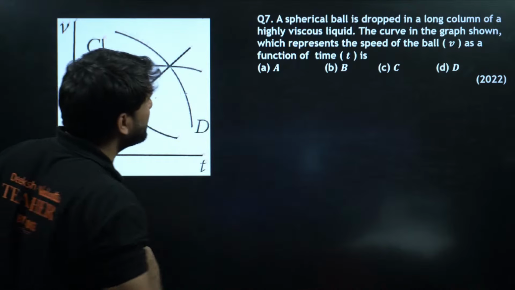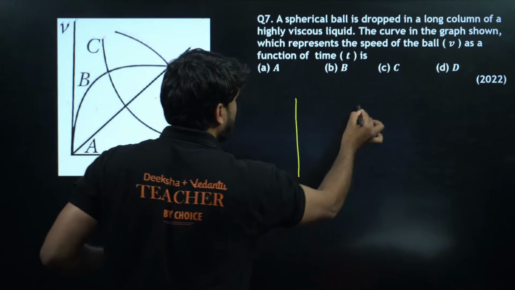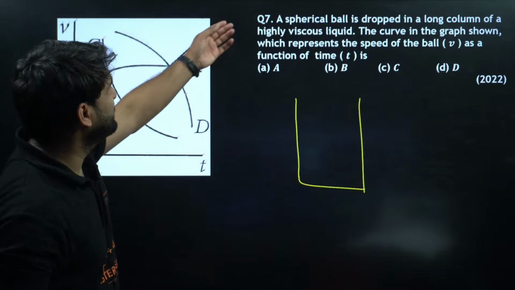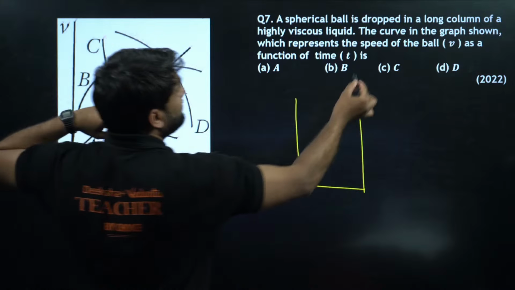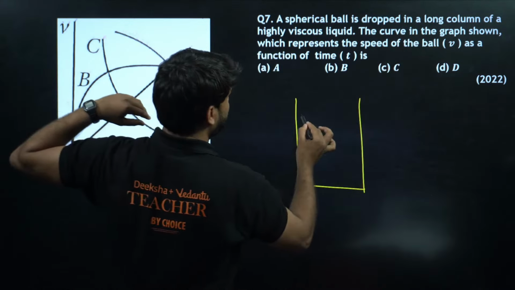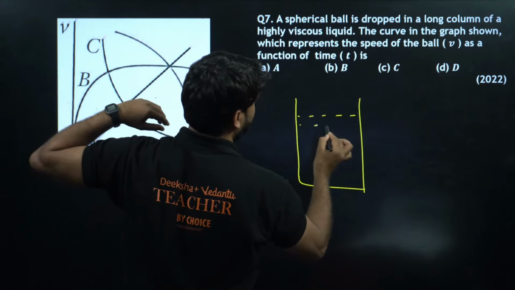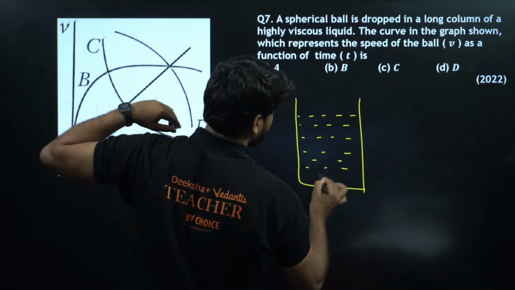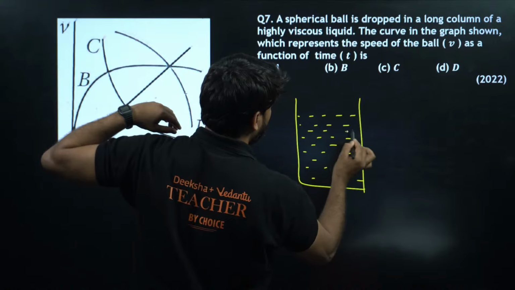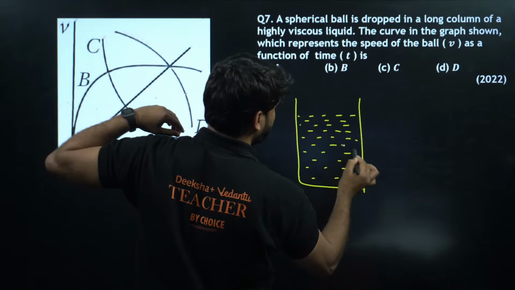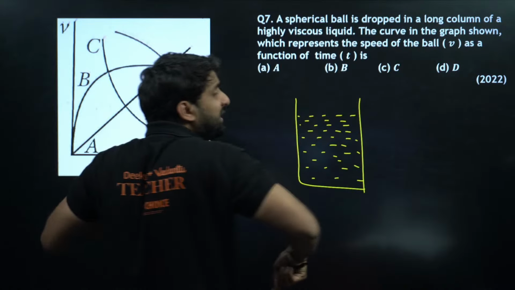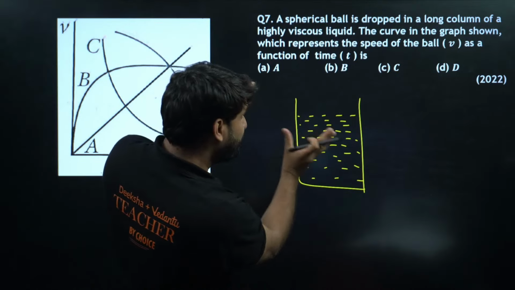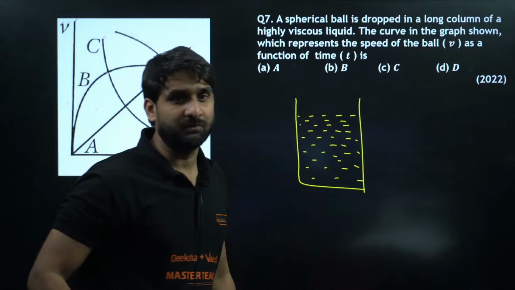So basically the question is, there is a column here, cylindrical or rectangular, and there is a spherical ball and a long column of a high viscous liquid. So this is a liquid filled here, a high viscous liquid. Viscous liquid means the liquid having high coefficient of viscosity. It means if you drop anything, there will be viscous drag. It means the fluid will be opposing the motion.